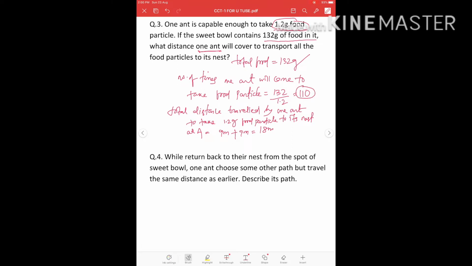That means total we have to find what distance one ant will cover. The total distance covered is equals to 110 into 18. 18 into 110 will be 1980 meter, which is 1.98 kilometers. So this is the distance covered by one ant to take all the food particles, that is 132 gram from the sweet bowl.